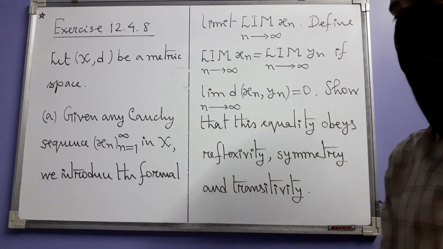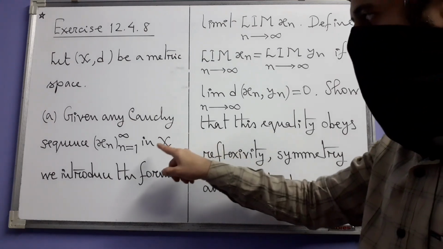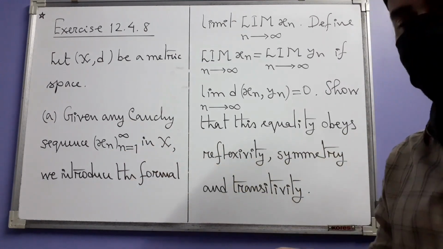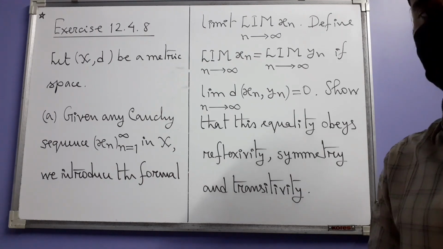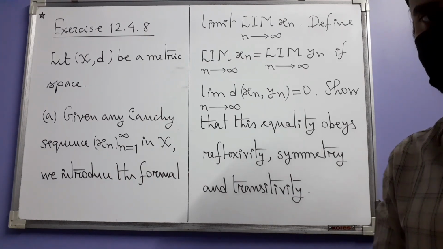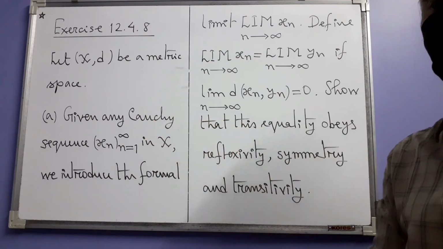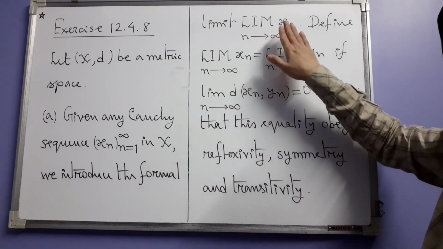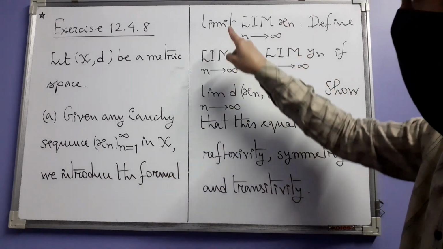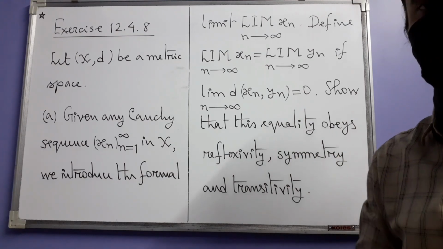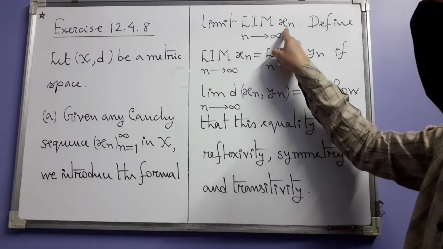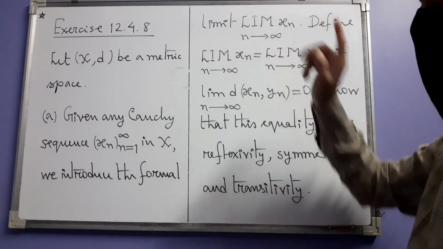Now what we are going to do, in this metric space, say x_n is any Cauchy sequence. We are going to attach a formal symbol to this sequence, and we are going to call that formal symbol the formal limit of this sequence. It's a new object, and it's written like this, capital LIM x_n.